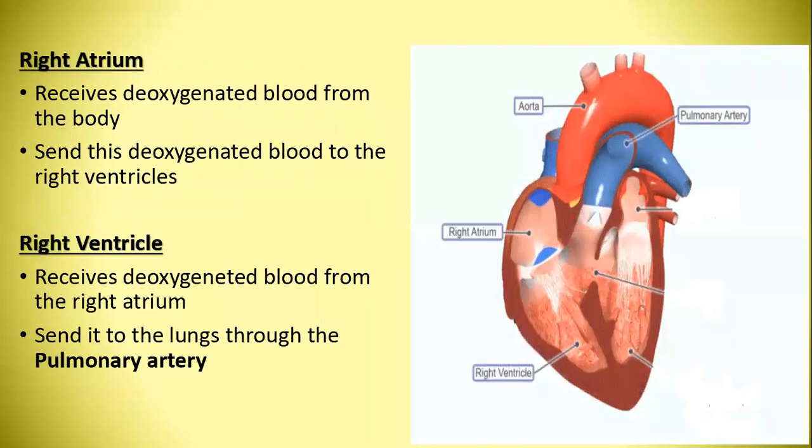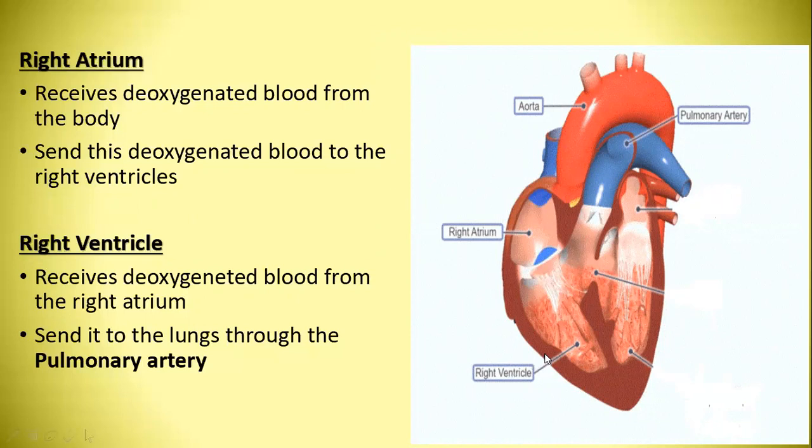Right atrium. This is right atrium. It receives deoxygenated blood from the body and sends this deoxygenated blood to the right ventricle.